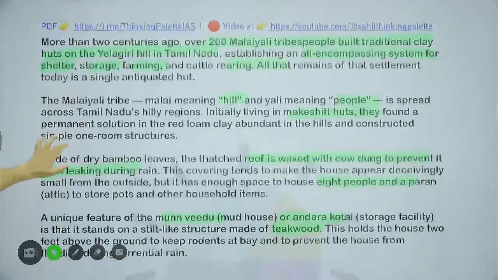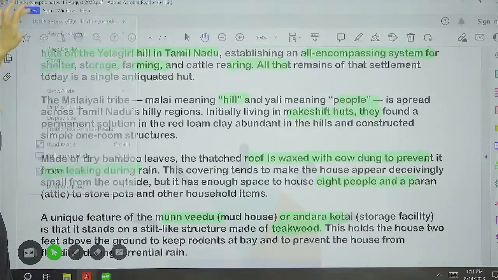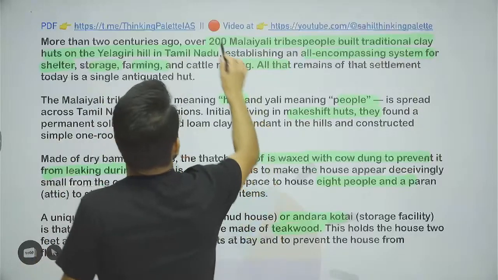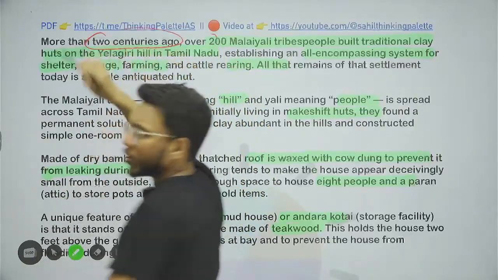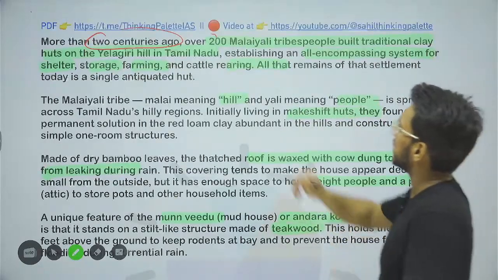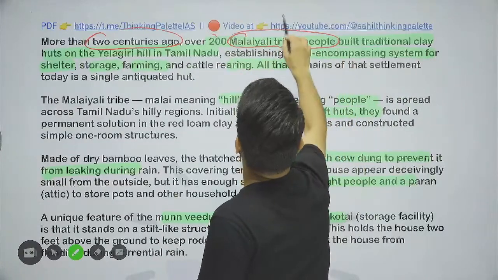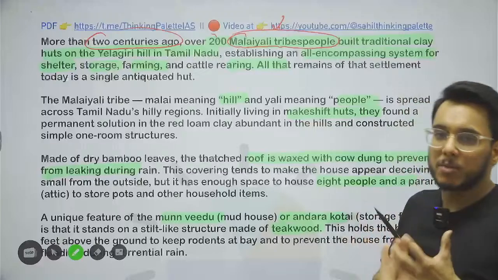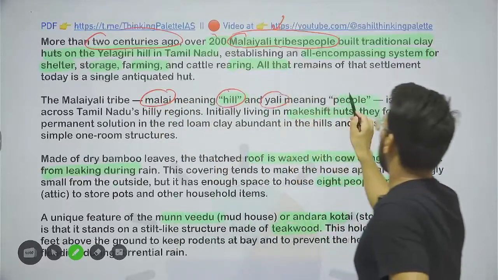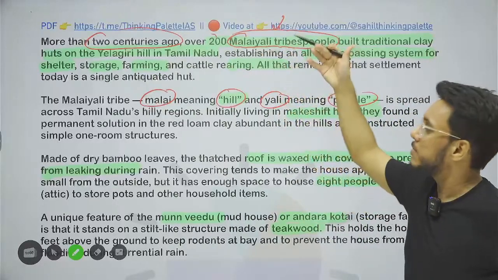So basically, guys, these huts were used more than 2 centuries ago, more than 200 years ago in the 1800s. These huts were used by Malayali tribal people. Now, what is the meaning of the word Malayali? Malay means hill and Yali means people. So Malayali means hill people, tribes living in the hill.